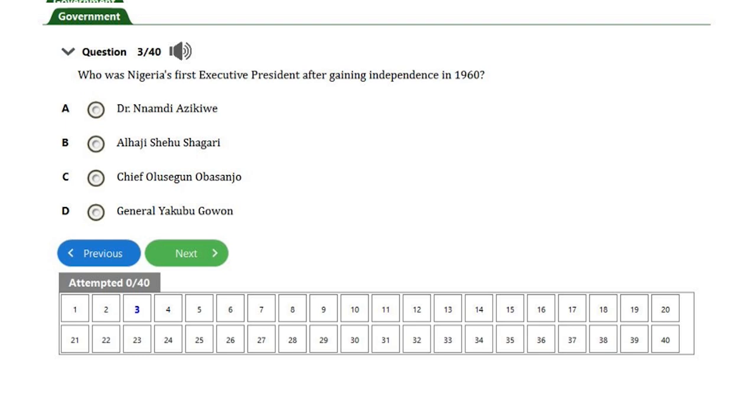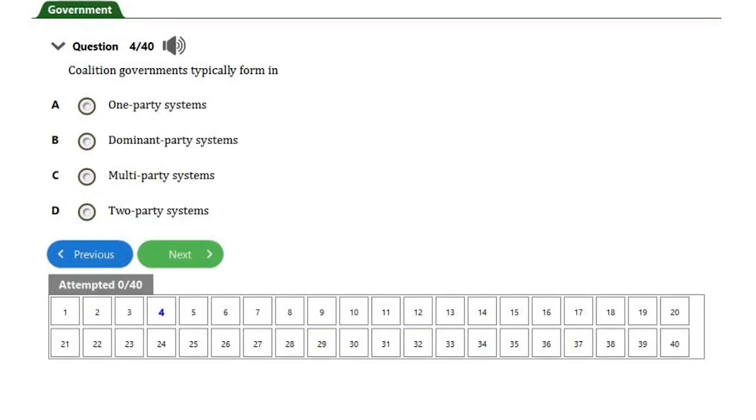Let's quickly move to question number four. Question number four reads: coalition government is typically formed in dash. Option A, one party system. Option B, dominant party system. Option C, multi-party system. Option D, two-party system.